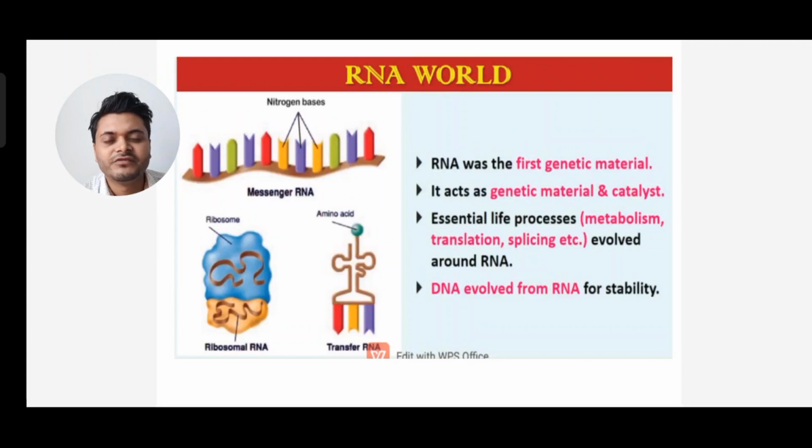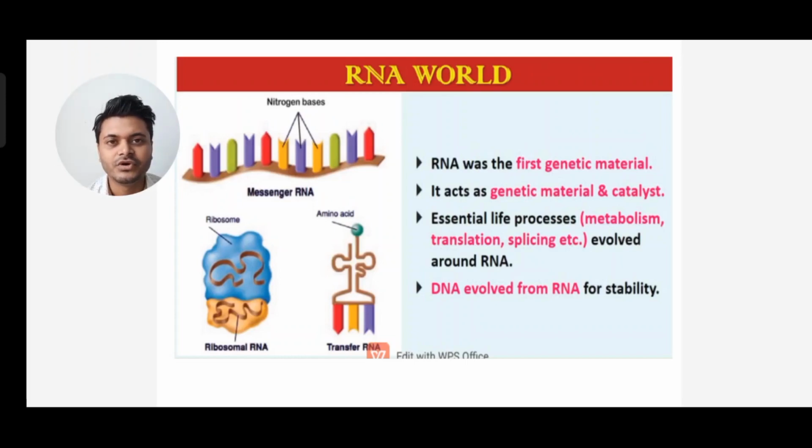So let's see the different types of RNA. You can see on top the figure that is mRNA, also called messenger RNA. Next you can see rRNA, that is ribosomal RNA, and next transfer RNA, that is tRNA. RNA was the first genetic material. It acts as genetic material and catalyst. It is essential for life processes like metabolism, translation, splicing, etc.